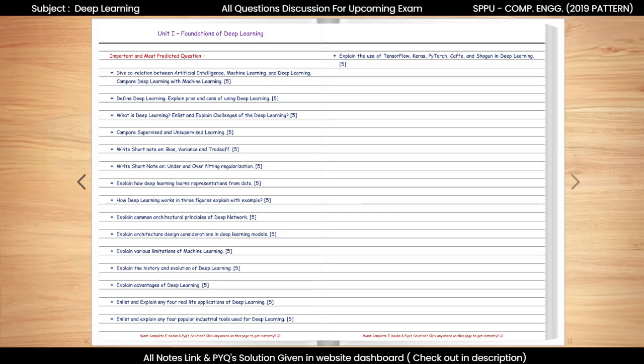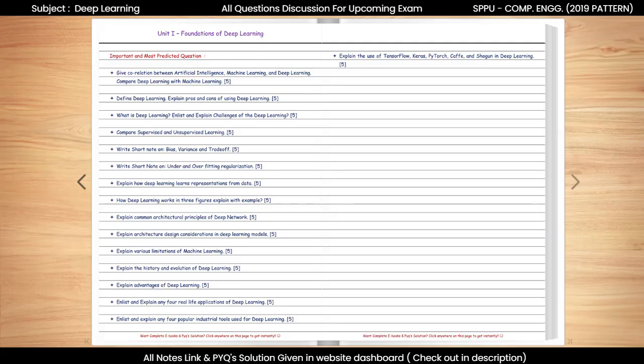Now, let us move on to our next important topic: history and evolution of deep learning. From this topic, we can expect questions such as: explain the history and evolution of deep learning. Deep learning evolves from early neural network research inspired by the human brain. Initial models face limitations due to hardware constraints, but advances in computing power, data availability, and algorithms lead to the modern success of deep learning.